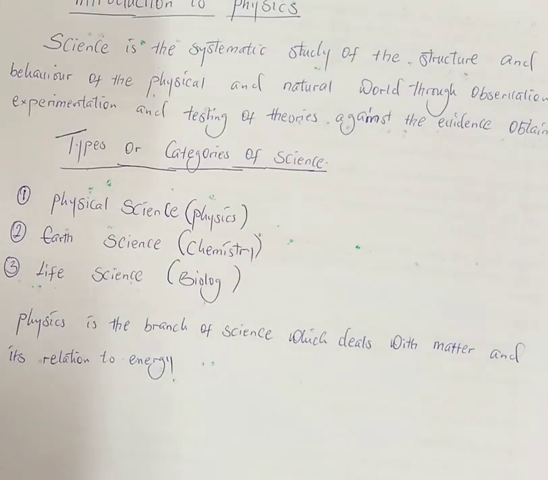That is to say that as a physics student, most of your studies, or what you'll be finding, is mostly the relationship between matter and energy. And we know what matter is: anything that has mass and can occupy space, or anything that has mass and volume, and energy, the ability to do work. So that is what physics is based on.